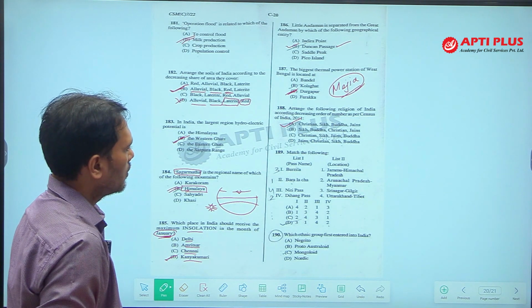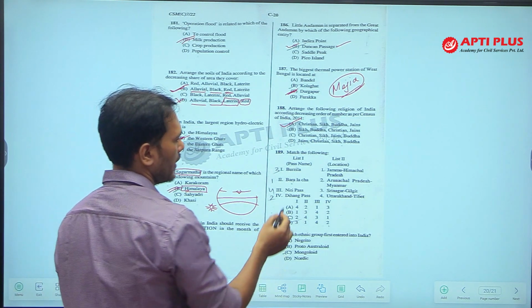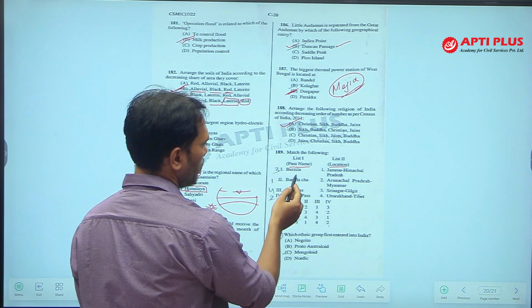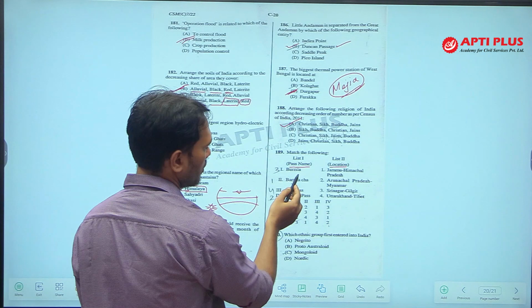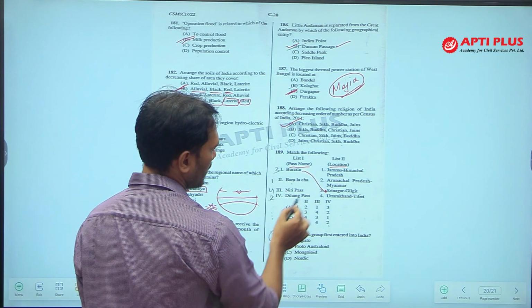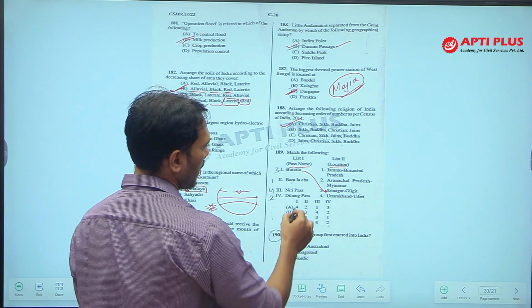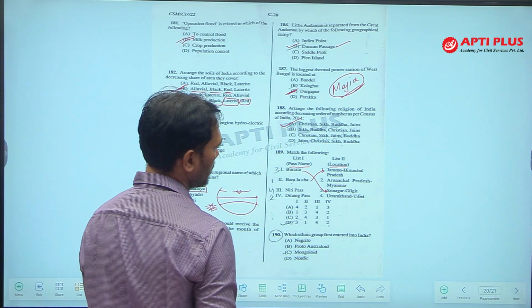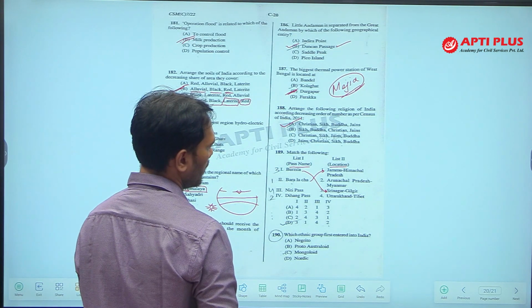Next, match the following. Again, passes are given and locations of the passes are given. So, Burzil is located where? Burzil connects Srinagar and Gilgit. Baralacha La connects Himachal Pradesh and Jammu.